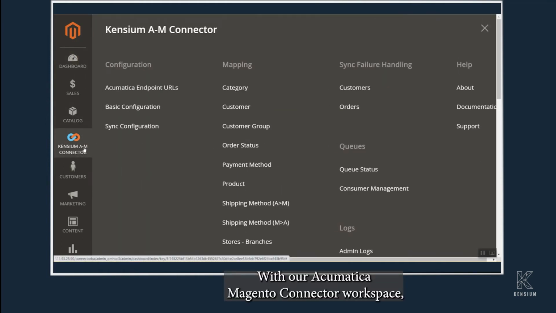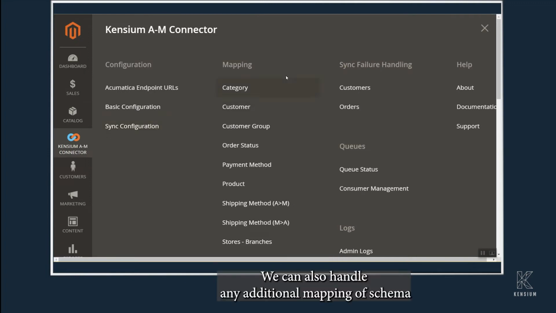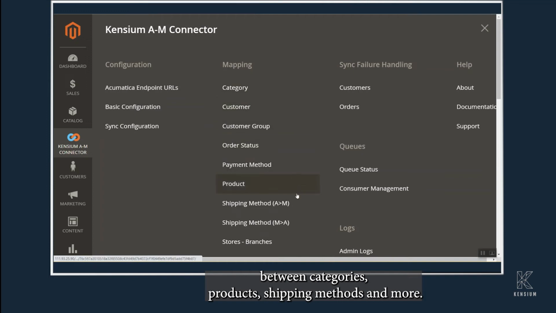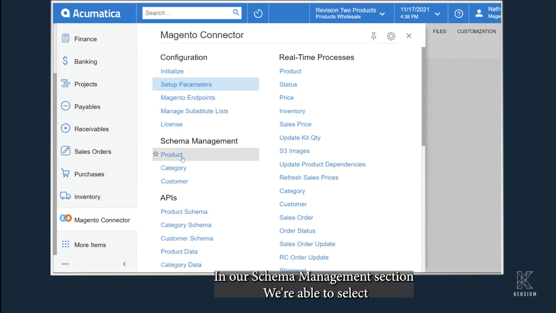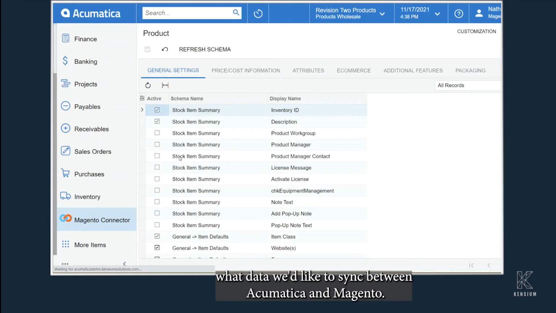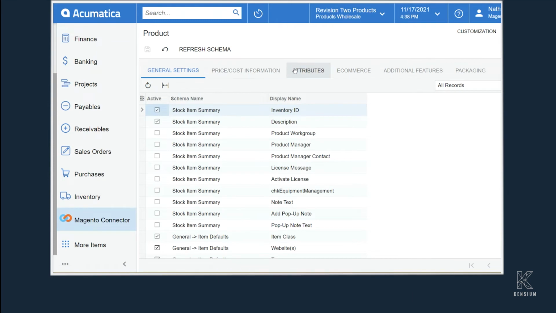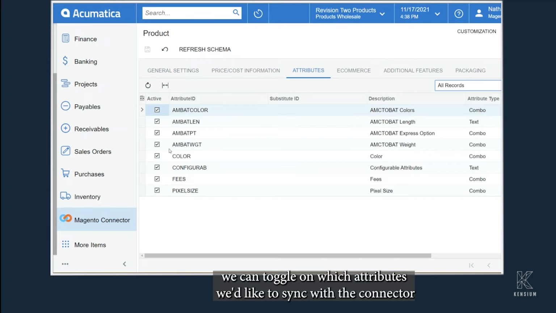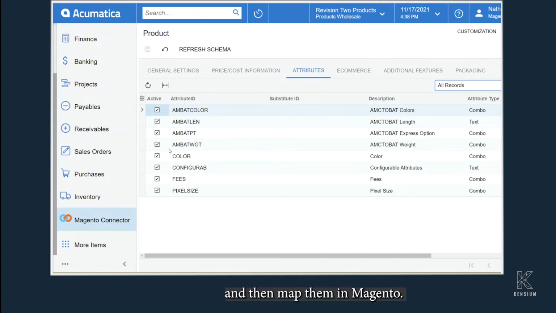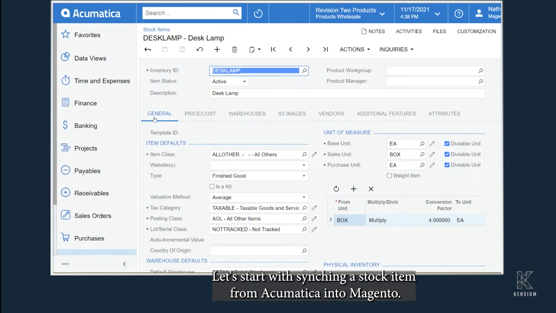With our Acumatica Magento Connector workspace, we're able to handle our basic configuration and sync configuration. We can also handle any additional mapping of schema between categories, products, shipping methods, and more. In our schema management section, we're able to select what data we'd like to sync between Acumatica and Magento. Handling multiple attributes, we can toggle on which attributes we'd like to sync with the connector, and then map them in Magento.